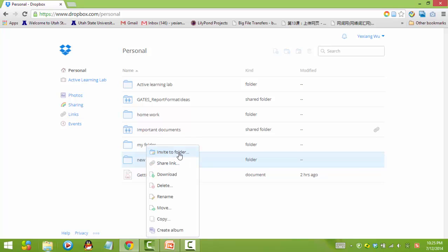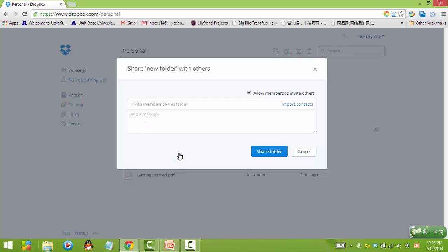Click Invite to Folder. Type in the email address of the person you want to share with. Type in a message if you want. Then click Share Folder.